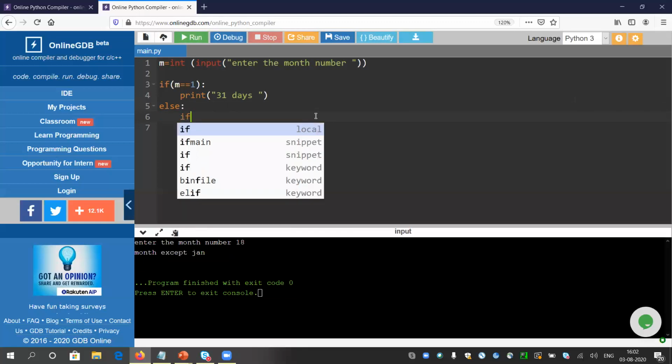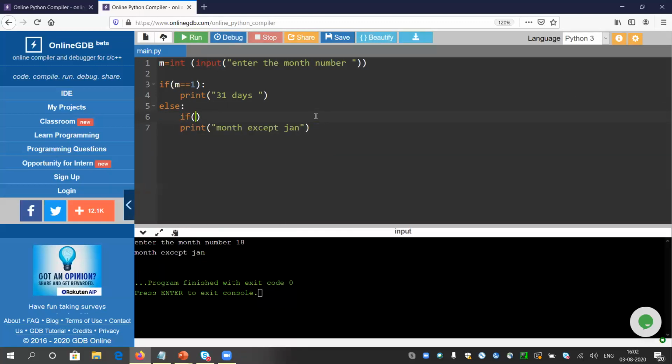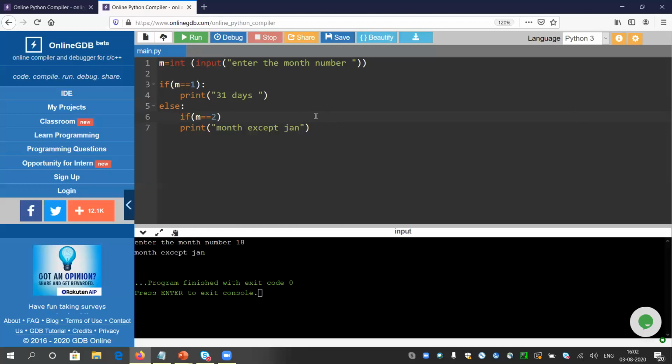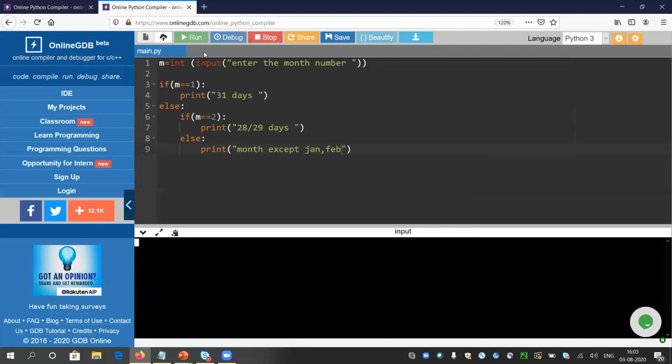So I can do one thing. I can introduce another if here. All the numbers are available in this else block. Okay, listen carefully. This is the most important one. Now in the else part, if I want to segregate 2, I can write inside that else another new if block, asking if the value of m is 2. If yes, it will print 28 or 29 days, because February can have only 28 or 29 days. If it is not even 2, then I will print month except Jan and Feb. Good enough.